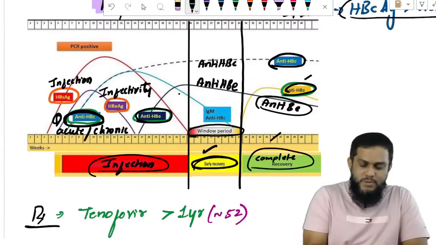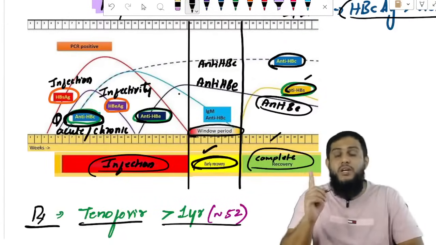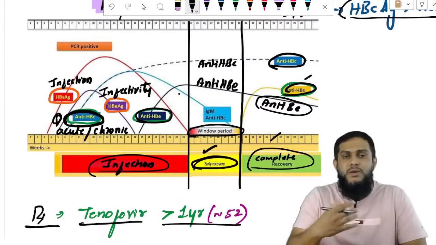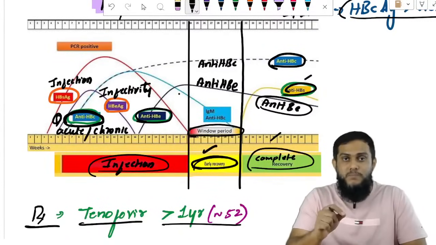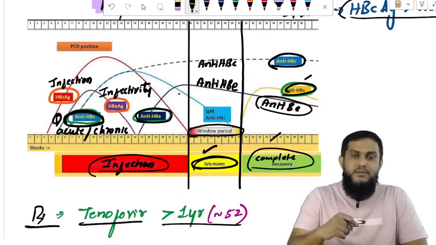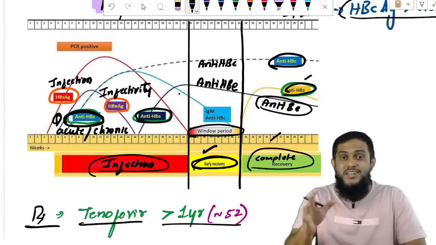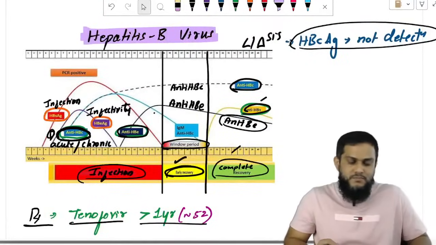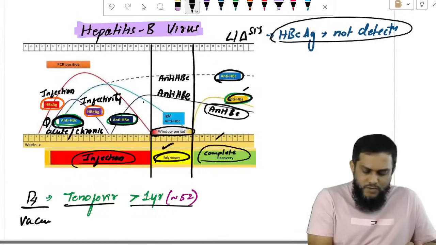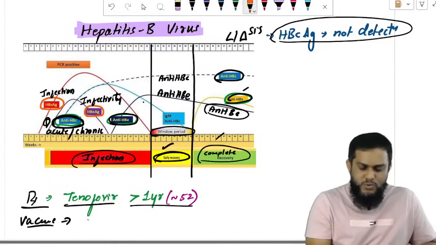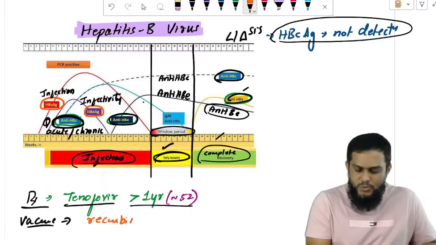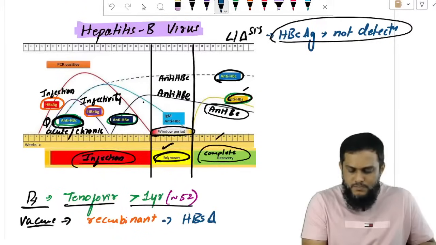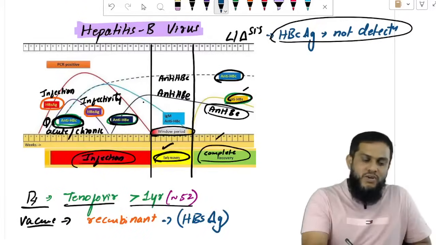And treatment: the drug of choice for hepatitis B is tenofovir, and it has to be taken for more than 1 year. Pegylated interferon alpha may be added, but because it is hepatotoxic, it is better to avoid. So this is about hepatitis B virus diagnosis and treatment. The vaccine we have already covered. It is a subunit or recombinant vaccine, and the subunit is HBsAg.